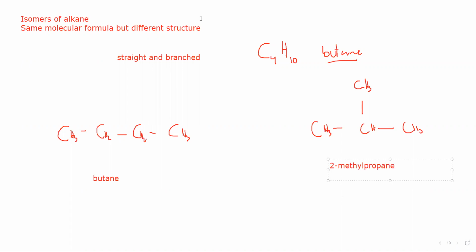Because the molecular formula for butane is C4H10, and for 2-methylpropane the molecular formula is C4H10 as well. Is it clear? The two molecules have the same molecular formula but different structures and names. We call them isomers.